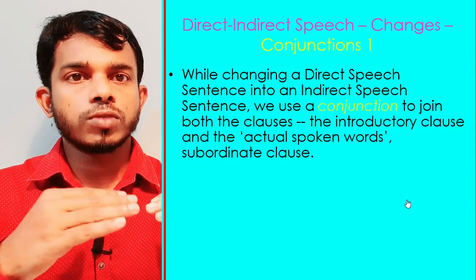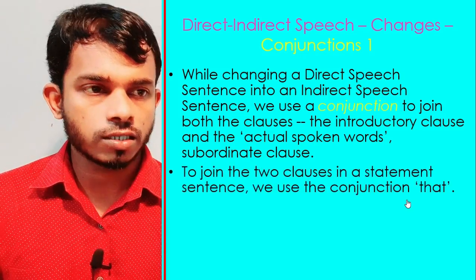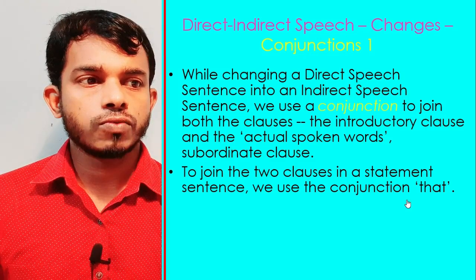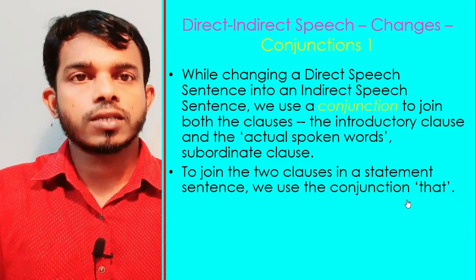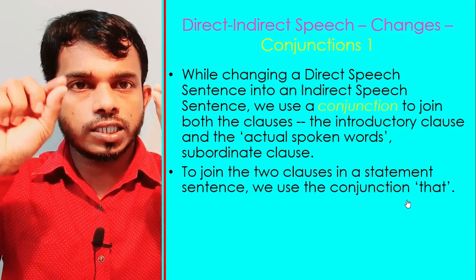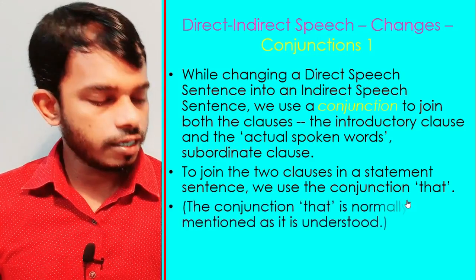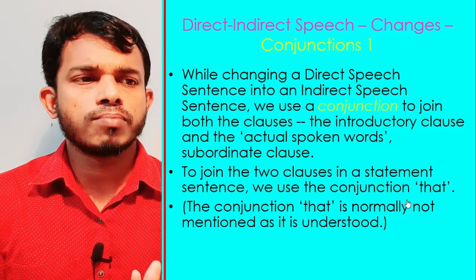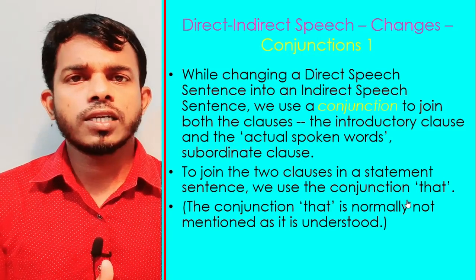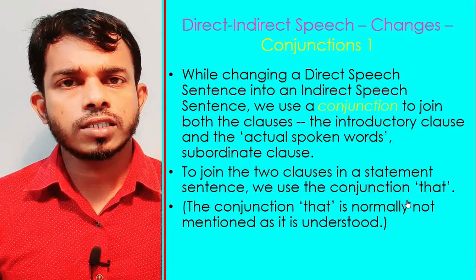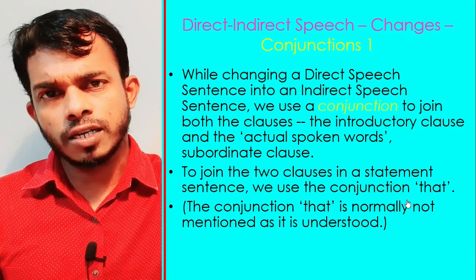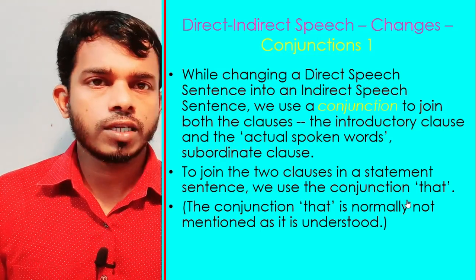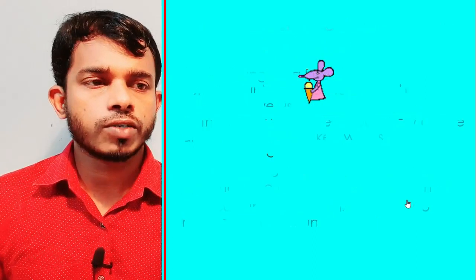To join the two clauses in a statement sentence, we use the conjunction that. He said that, like that. Actually, the conjunction that is normally not mentioned as it is understood. Generally we don't write it, and if you omit it, no problem, because it is understood. That is one thing we learned in the previous class.